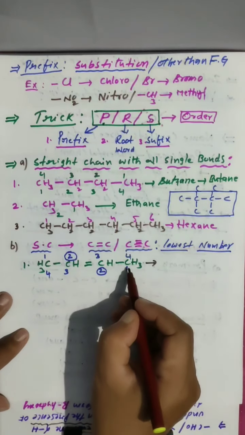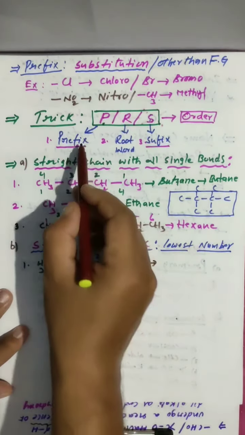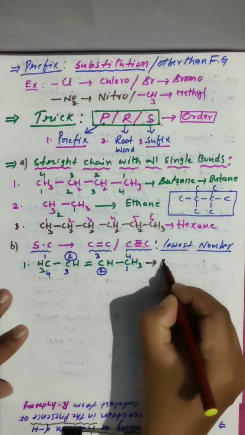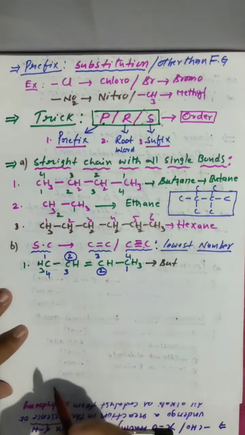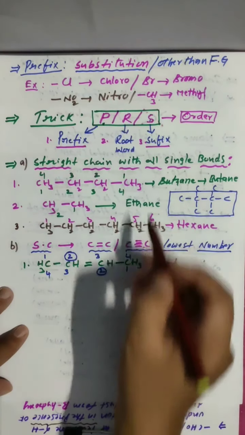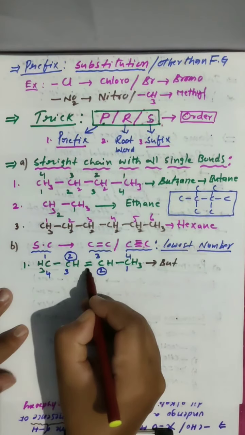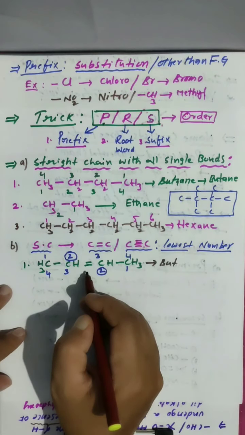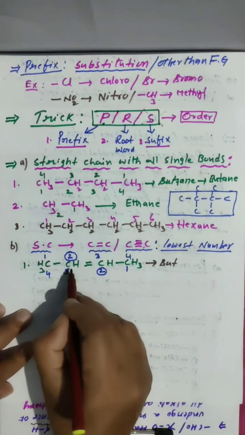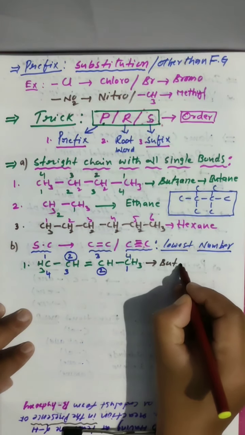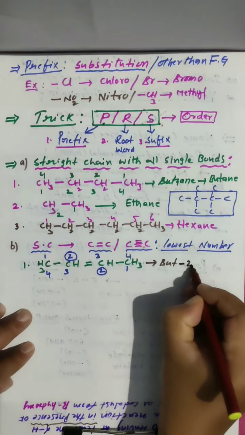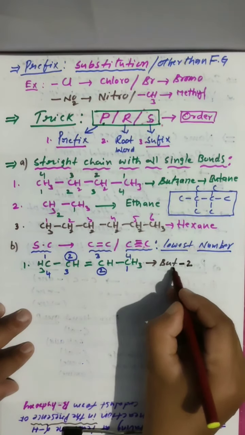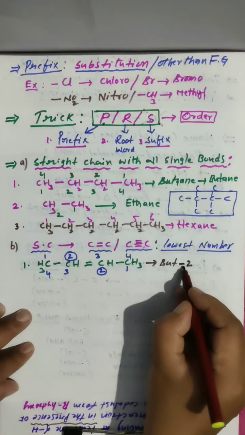So how many carbons are there? 4 carbons. Is a prefix there? No. Why? Because it is a straight chain. Clear? Next, we have to write the suffix. Who is the suffix? Double bond. Where is the double bond? At the second carbon. So number and name are differentiated with a hyphen. This hyphen we also have to write. Number and name are separated by a hyphen.